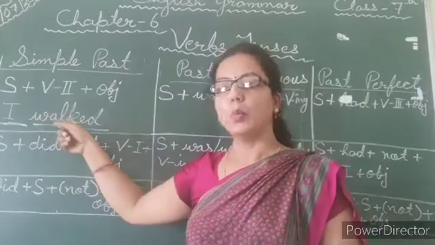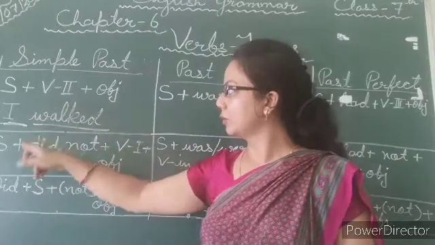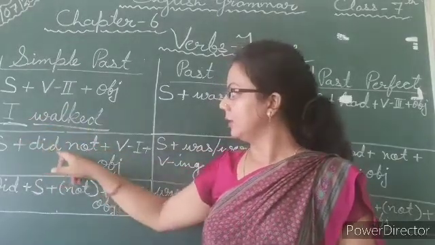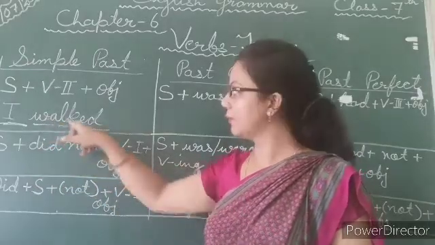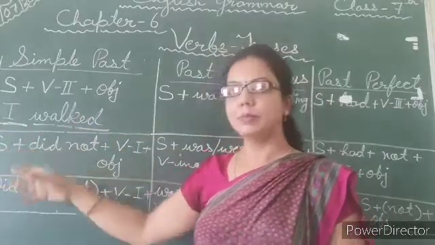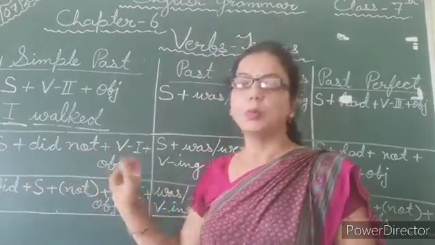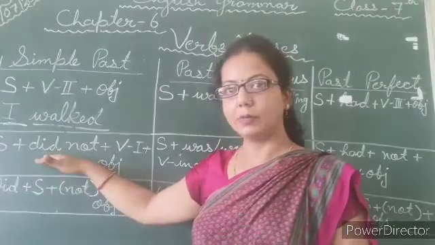So I walked. Just try. According to the rule, the subject is I, then did not: I did not. Now walked, what is the base form? The base form is walk. So the example will be: subject I did not walk. Now this was your negative form.